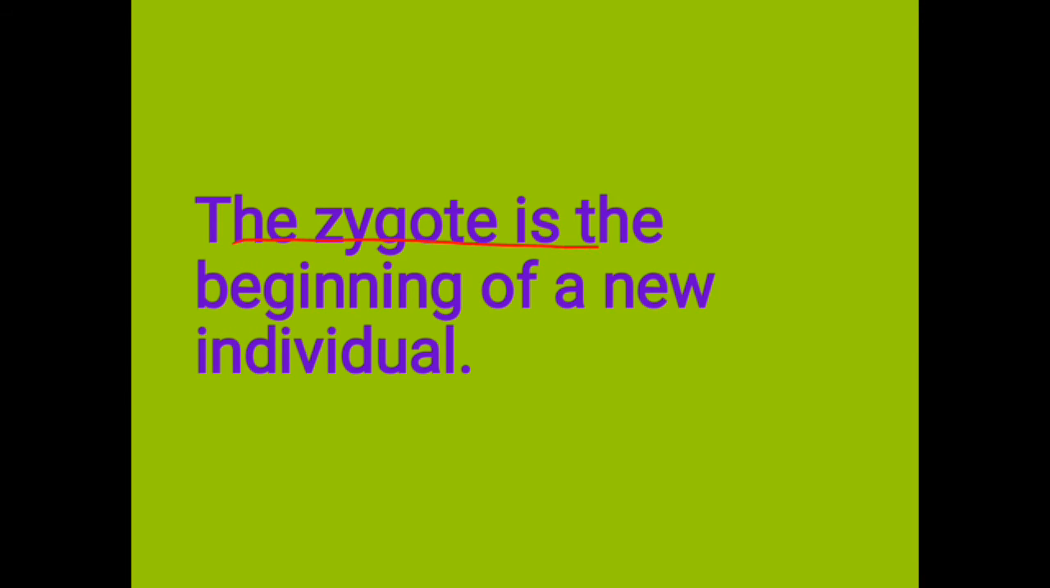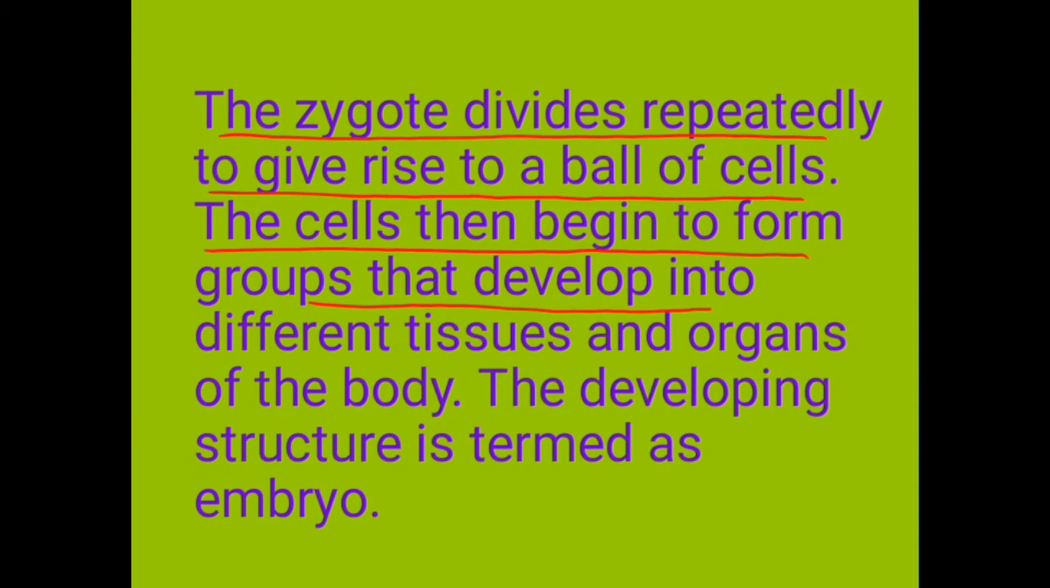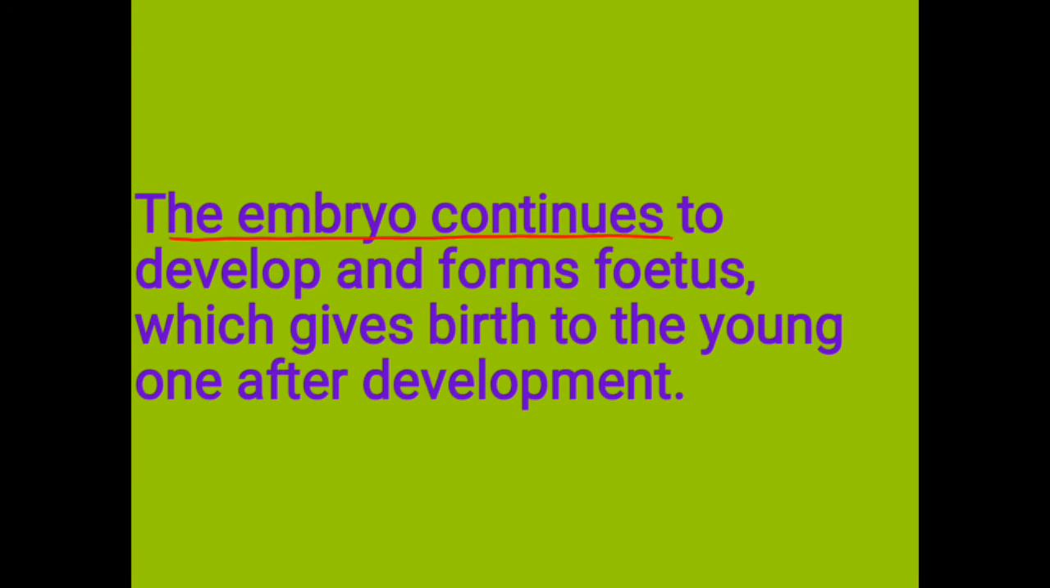The zygote is the beginning of a new individual. The zygote divides repeatedly to give rise to a ball of cells. The cells then begin to form groups that develop into different tissues and organs of the body. The developing structure is termed as embryo. The embryo continues to develop and forms the fetus, which gives birth to the young one after development.